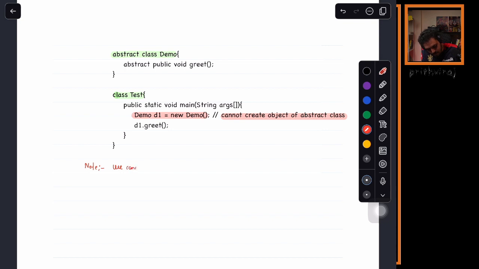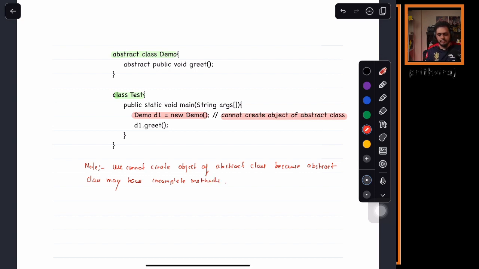We cannot create object of abstract class because abstract class may have incomplete methods. Done. Now your question may be, sir, then what is the use of that? Okay, now let us go back to the IDE to see what is the use.